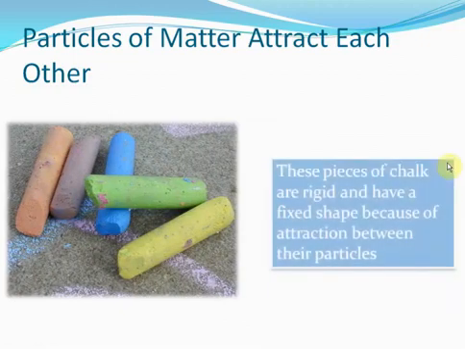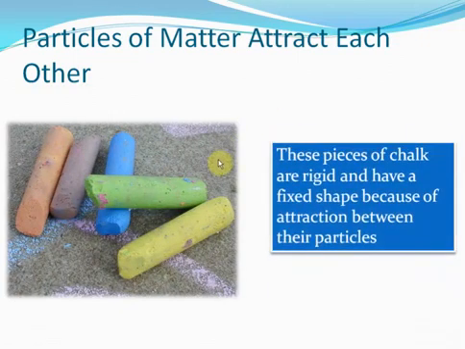All of these chalk particles are rigid. They have a fixed shape, isn't it? A chalk looks like a chalk, and that's that. The chalk particles do not disperse into space, and spread everywhere on this earth. They are there in the form of a fixed and rigid chalk. This happens only because of the force of attraction between the chalk particles, and this tells us that the particles of chalk, or in general the particles of matter, attract each other.